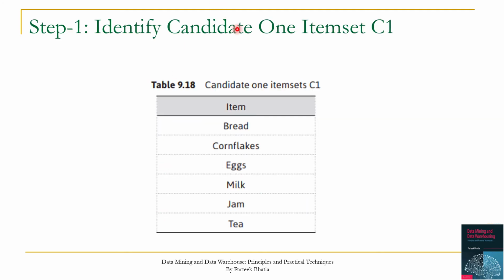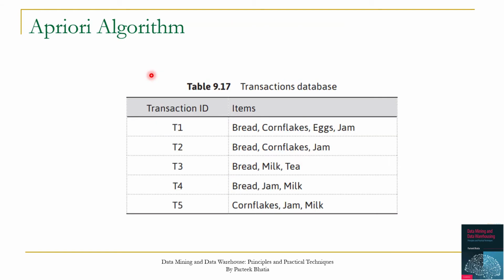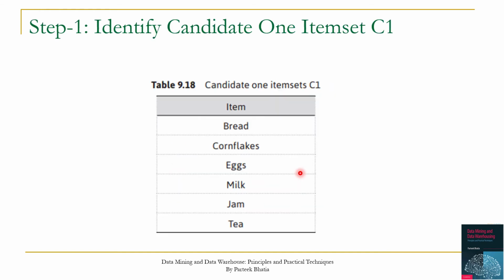In the first step of the Apriori algorithm, we identify candidate one item sets. It means we identify all the items available in the data set. If we look at this data set, there are a total of 6 items: bread, cornflakes, eggs, jam, milk, and tea.